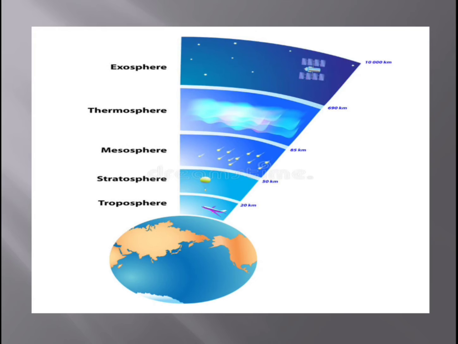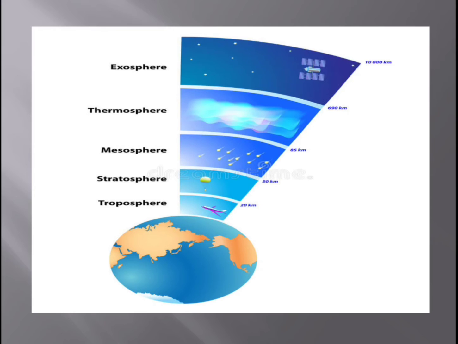So this is the layer in which meteoroids burn up. Children, we can see many meteoroids in the universe, like huge stone-like structures. Can you see, children? Some people say it is a twinkling star. Yes, those we can see in this layer, they burn up in this layer. We say it's a falling star. From earth they are seen as shooting stars or flying stars. Okay, children, that we can see in the mesosphere.